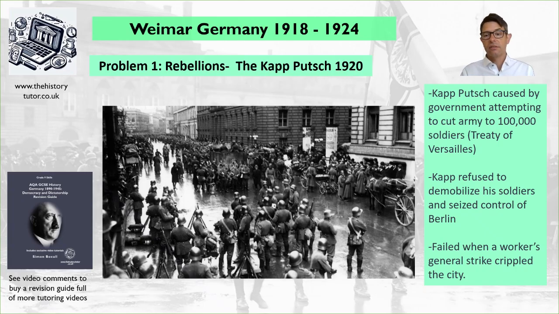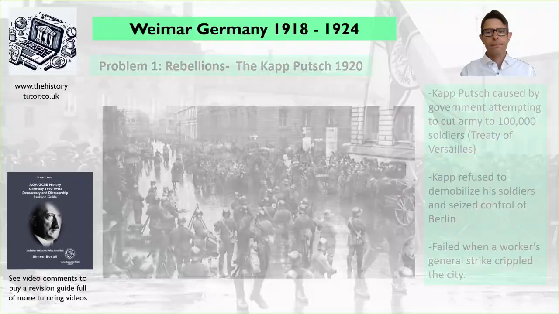The army and the Freikorps did nothing about this. They were unwilling to attack their own people. So seemingly there was nobody to stop this rising. But then a workers' general strike crippled the city, and the Freikorps had to give up, and the Kapp Putsch was over.